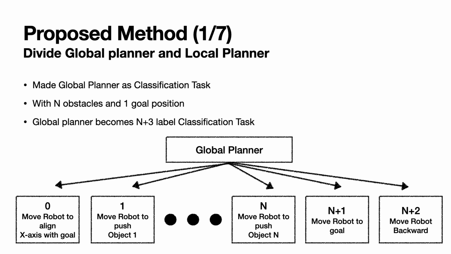To solve this task, I first divided it into a high-level global planner and a low-level local planner. Say with n obstacles, I made the global planner an n plus 3 level classification task. Each option is seen down here, and I'll come back to this later.